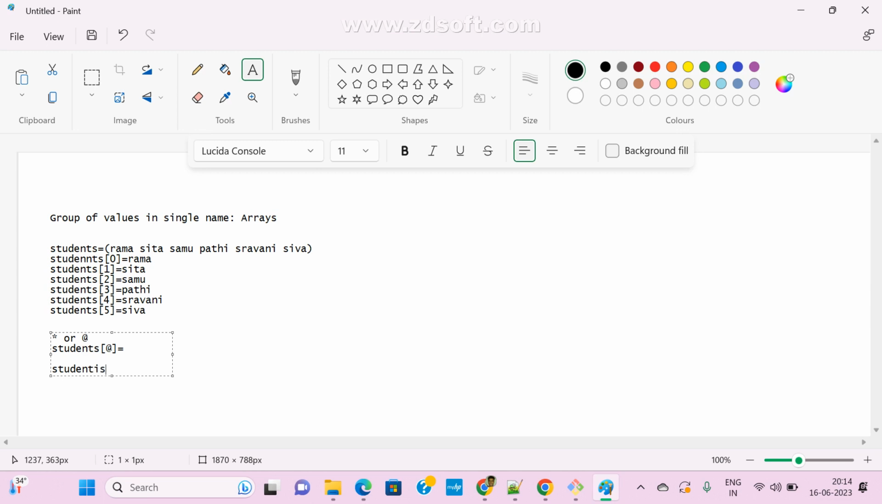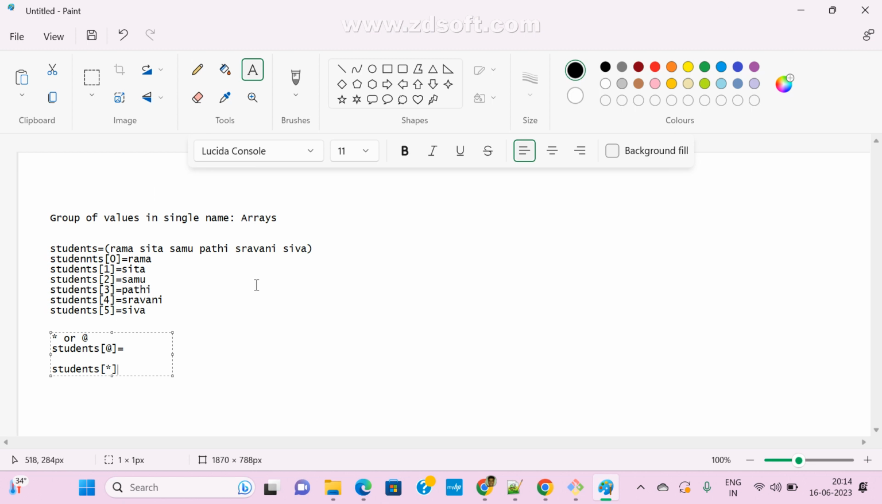Students. Now we can use star also. What does star represent? All elements present inside the array. So whatever we want, we can use it. And like this, we can count it.